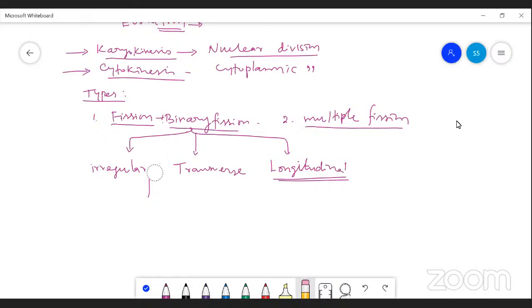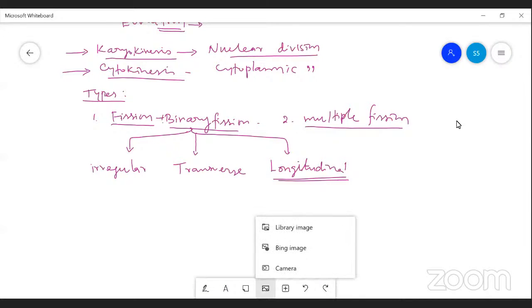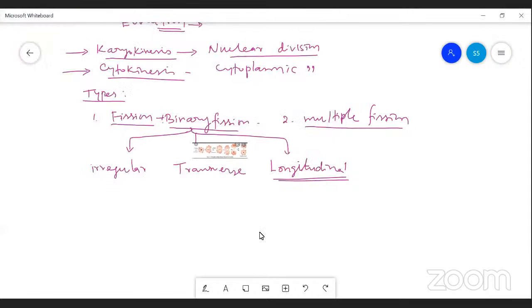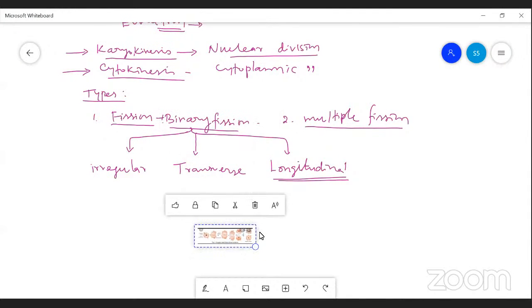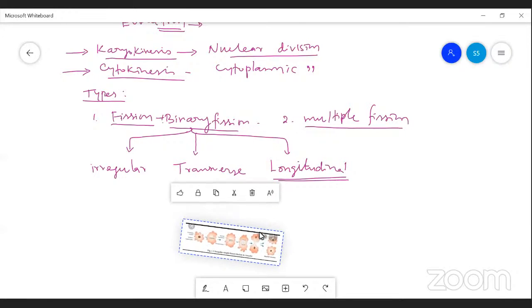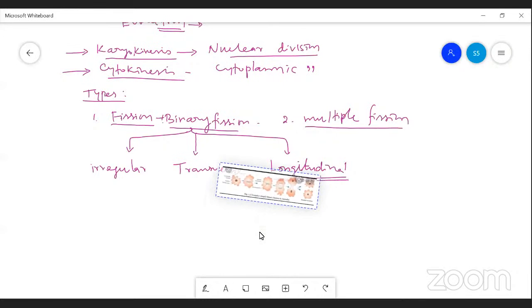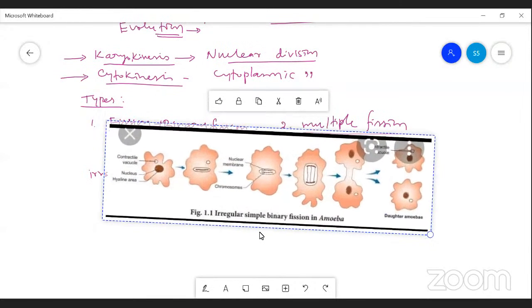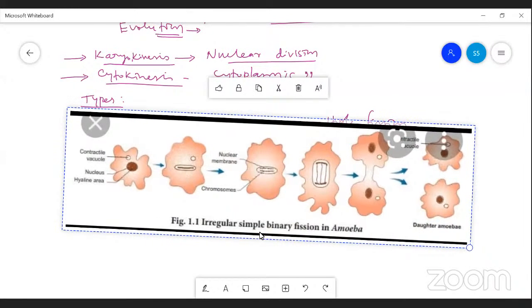So you see this, the first one is the irregular type of binary fission.